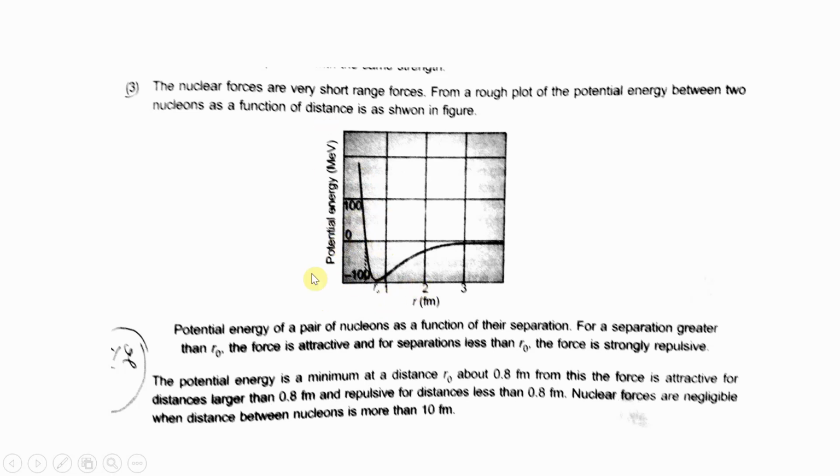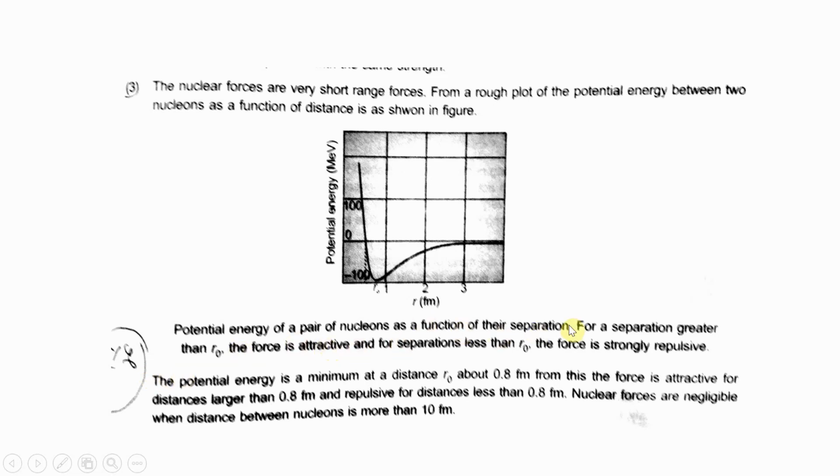Here one thing, that the nuclear force is proportional to 1 by r to the power 6. Like that, the Coulomb force is proportional to 1 by r square. Gravitational force is also F proportional to 1 by r square. They are inverse square forces, we can say, but here the nuclear force depends upon F proportional to 1 by r to the power 6, and the potential energy of a pair of nucleons is considered as a function of the separation.